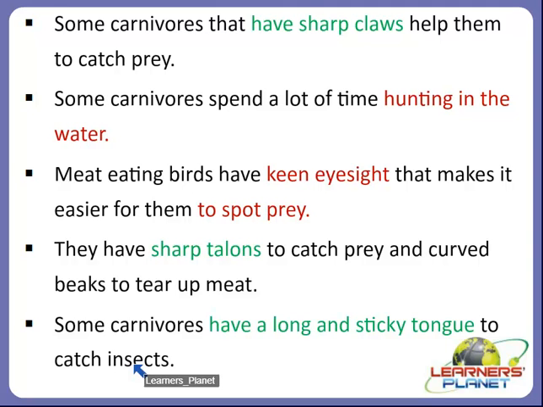So carnivores and herbivores play a very important role in the environment, right? Because of them only our environment is so balanced. If any one of these categories of animals is not present or they become endangered or extinct, then there will be imbalance in nature, right? There will be imbalance in the environment. So we need to take care of all these animals, right?